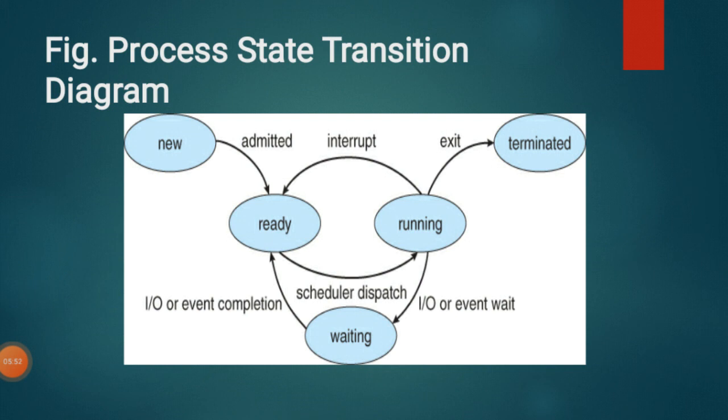How is it switched from ready to running? That is by scheduler dispatch. The scheduler is going to decide which process it must allocate to the processor.